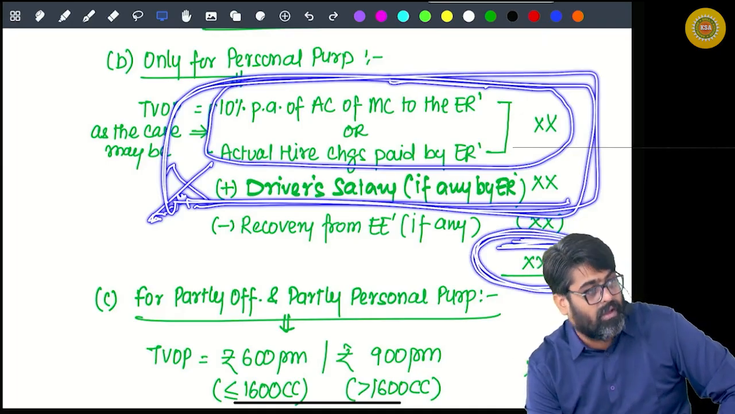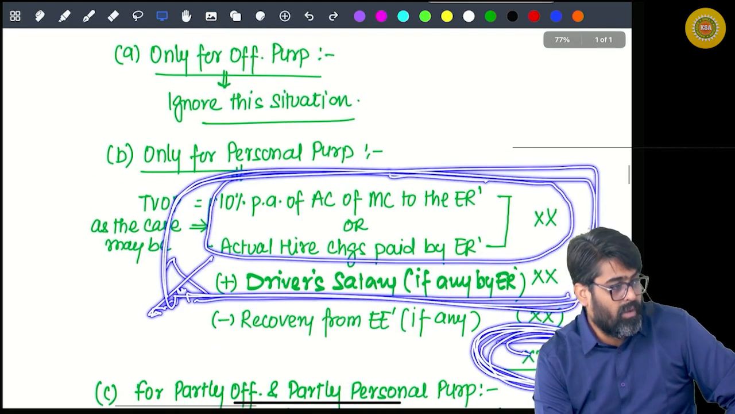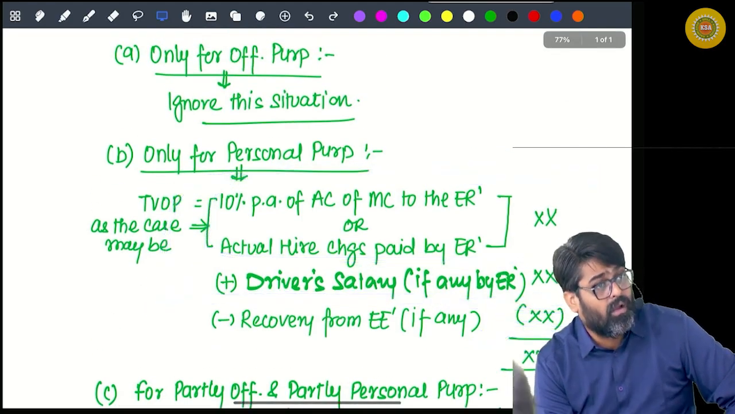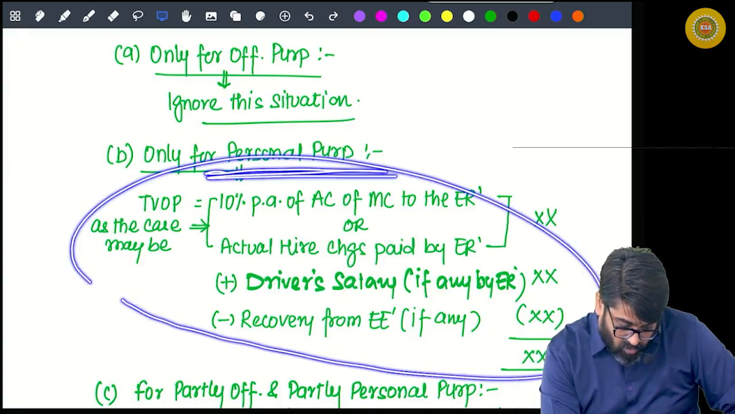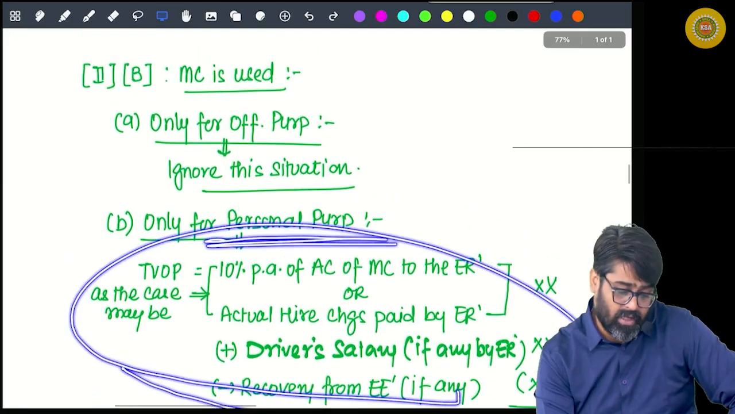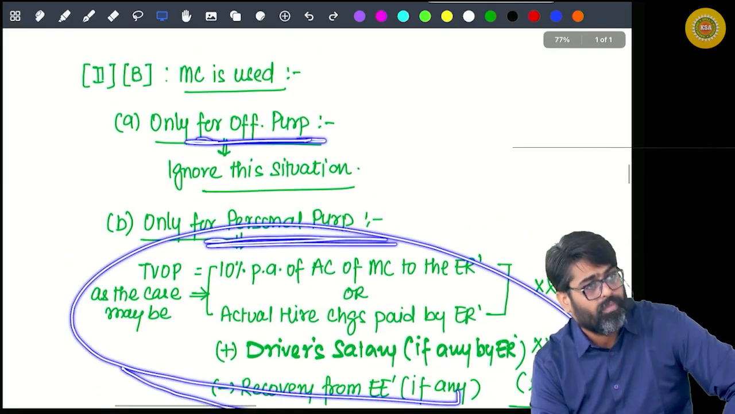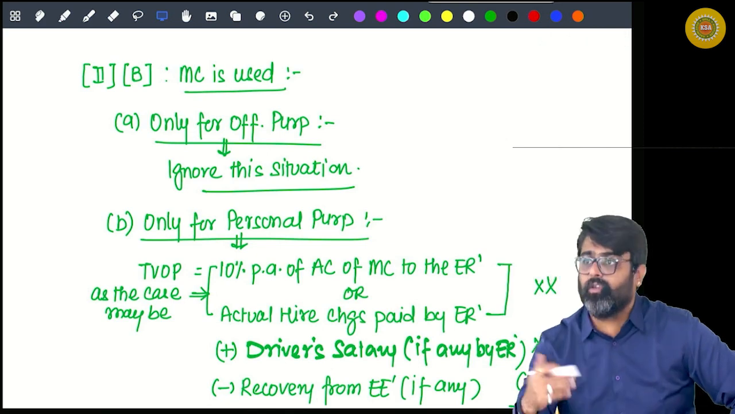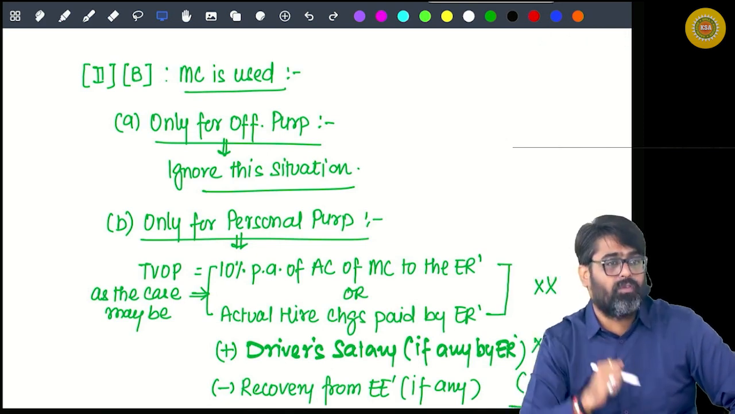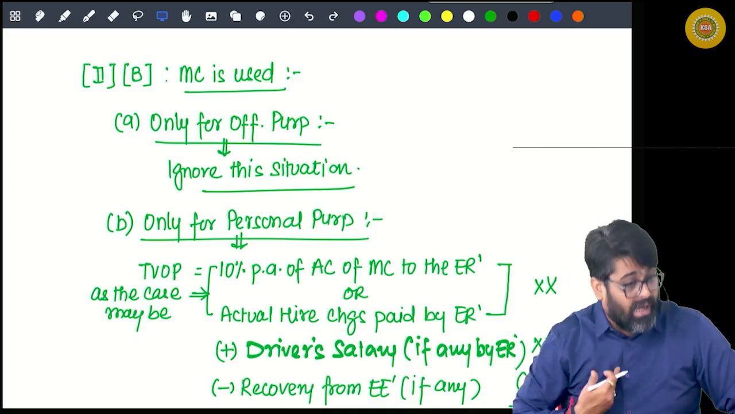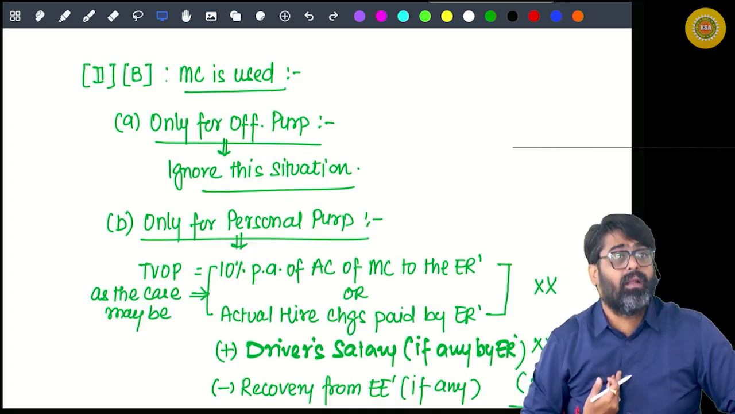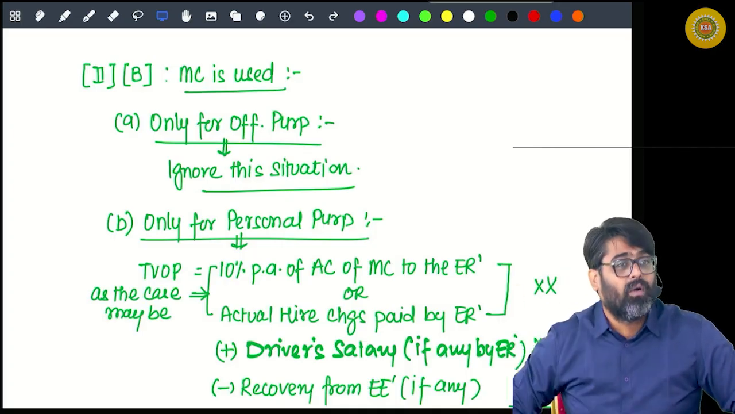So this is the taxable value. This will be fully taxable if the car is used only for personal purpose, and this amount will not be taxable if the car is used only for official purpose. This scenario is not arising into any perquisite. Whose car? Employer's. Whose expense? I am incurring. And the car is used for official purpose.